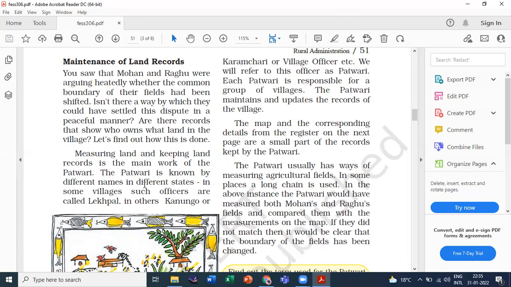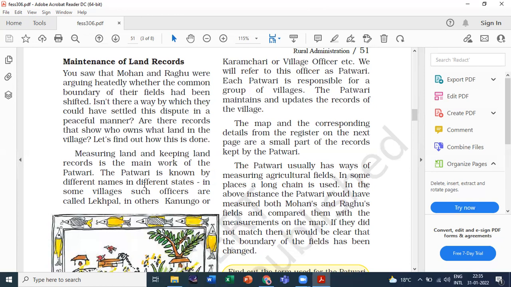Now the patwari maintains and updates the records of the village. So remember one thing, you can get questions like: is patwari, lekpal or kanungo the same person, or is the same work done by the lekpal, the kanungo, karmachari or village officer?